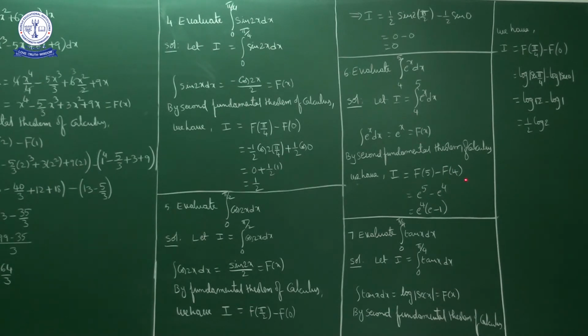So F of 5 minus F of 4. F of 5 is e^5, minus F of 4, e^4. So e^5 minus e^4. Taking e^4 common from these two terms, we get e^4 times (e minus 1).